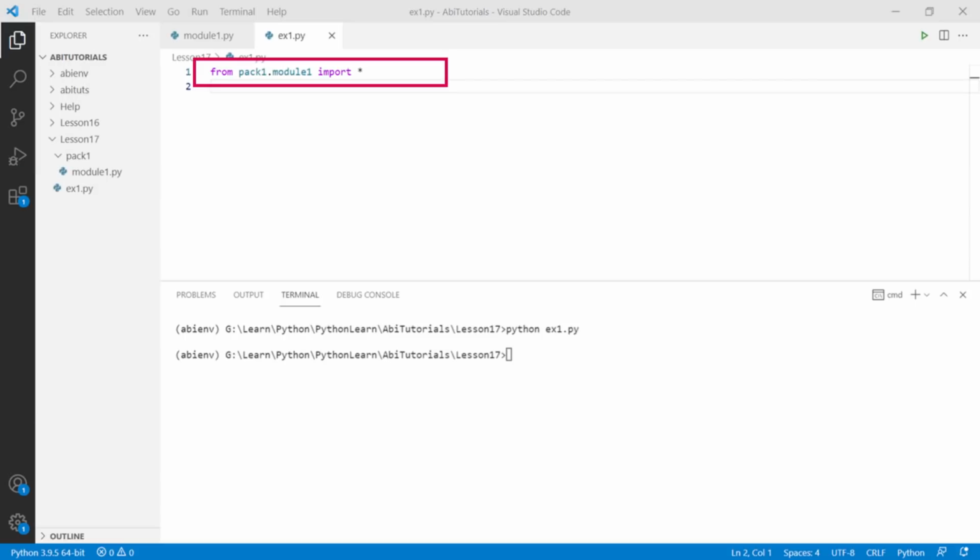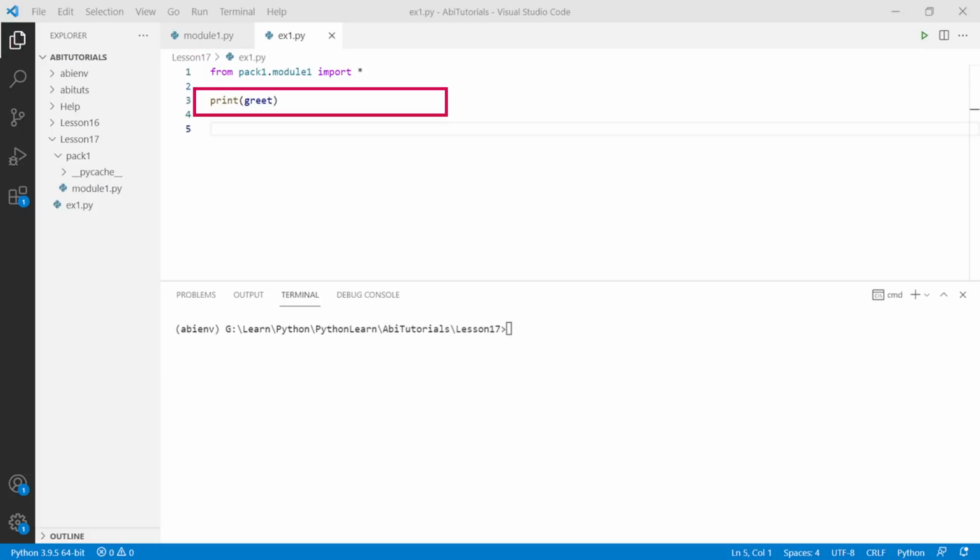That is as given here: from pack1.module1 import *. Here we do not have a subpackage. If it's there, then we have to include the subpackage name in between pack1 and module 1. Also, we are importing star from module 1, which means we are importing everything from module 1 to the scope of our ex1 program. Since we have imported everything to the current scope, we can access the elements of pack1.module1 directly within this program.